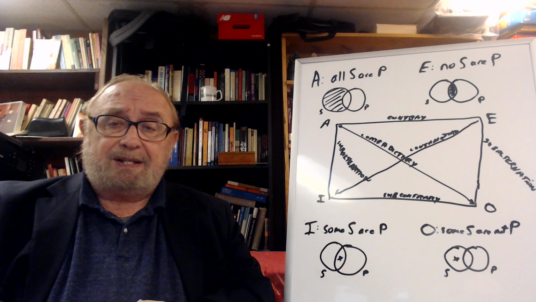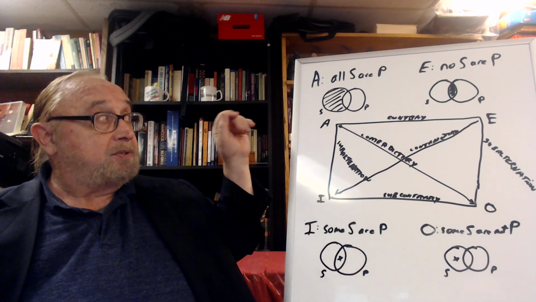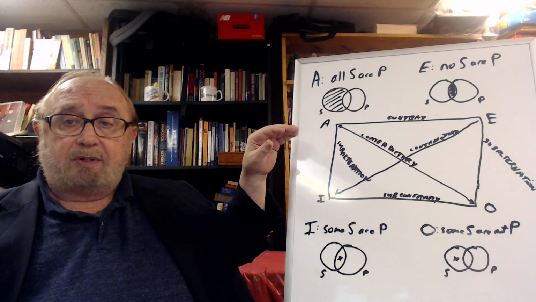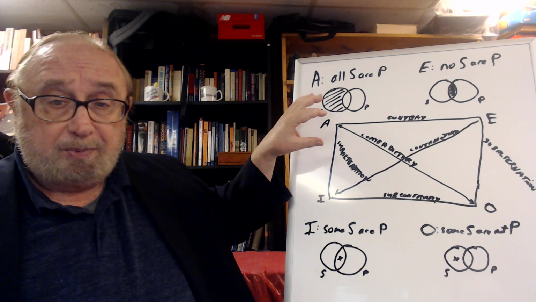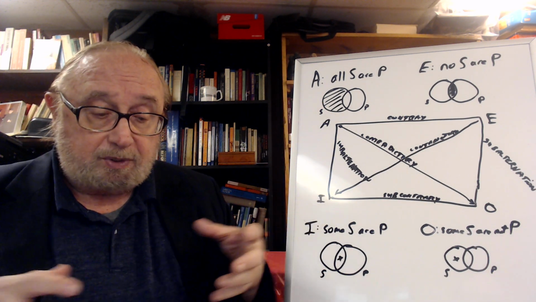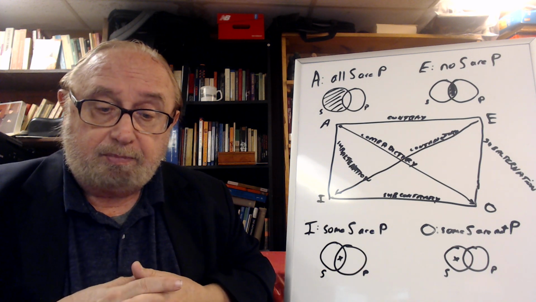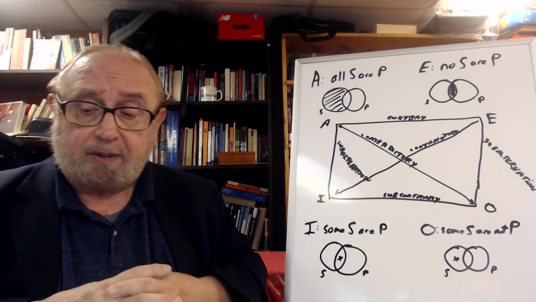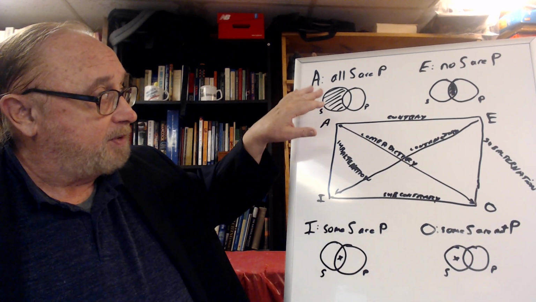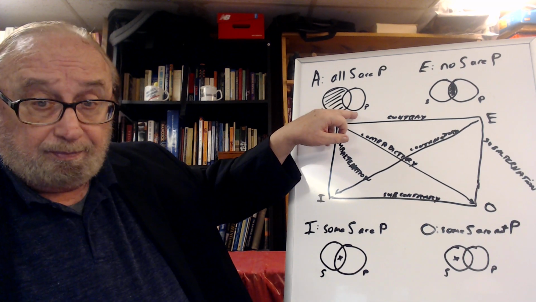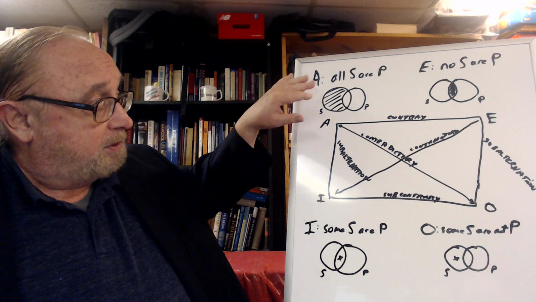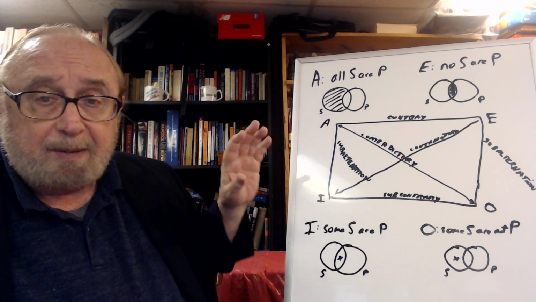Now, you can take these statements, these propositions, all S are P, no S are P, and so on, and you could use Venn diagrams to indicate what they're saying. A Venn diagram is simply a diagram which shows how certain categories or classes of things relate to one another. So here we have all S are P. You have an S circle and you have a P circle, and they overlap. And you'll notice the left side of the S circle is all darkened. That means there's nothing there.